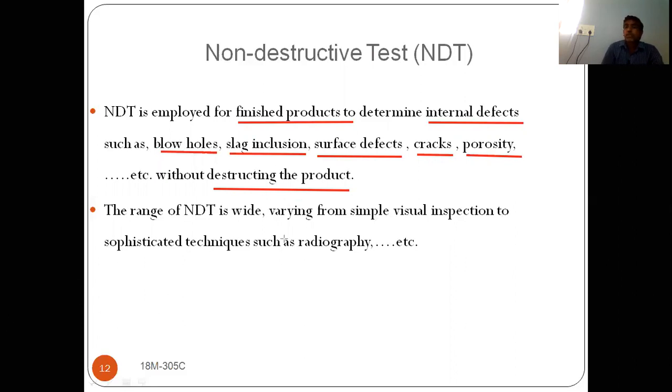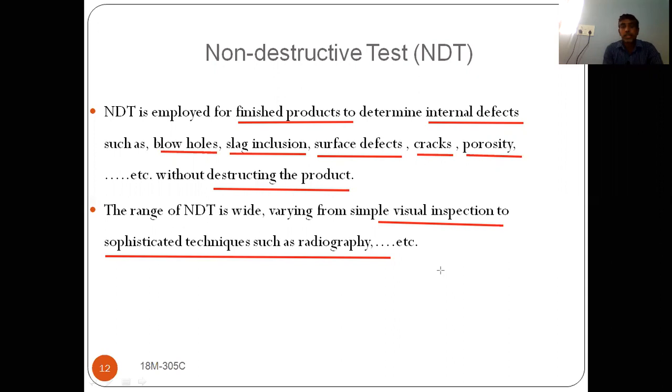It ranges from normal visual inspection to highly sophisticated techniques such as radiography. Visual inspection is by naked eye, where we can say what is happening to the component, whether it is good or bad. Radiography uses some rays to find out the defects, which is a sophisticated, latest technique. So we are using NDT from basic level to advanced level to find out various defects.